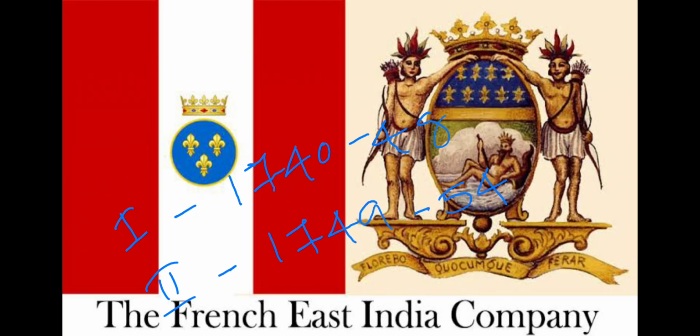That was immediately after the first war. Then third was from 1758 to 63. So these are the time periods of each war. So the first war was fought from 1740 to 48, the second war from 49 to 54, and the third from 1758 to 63.